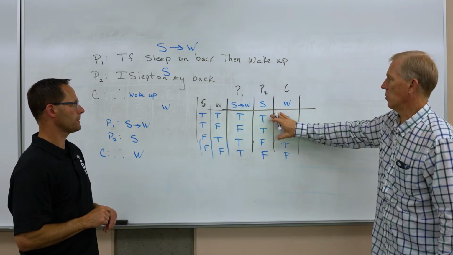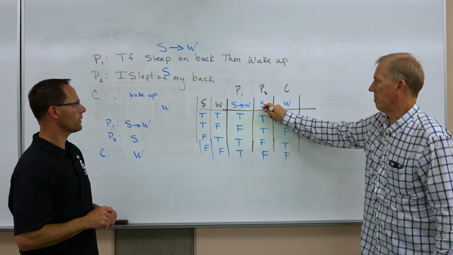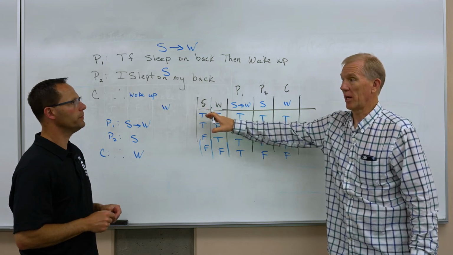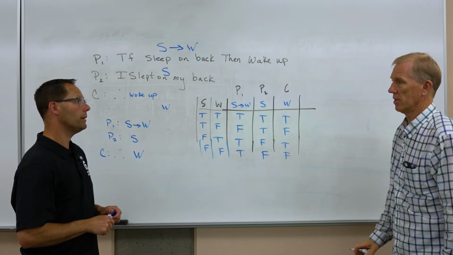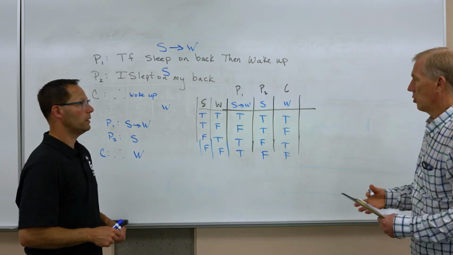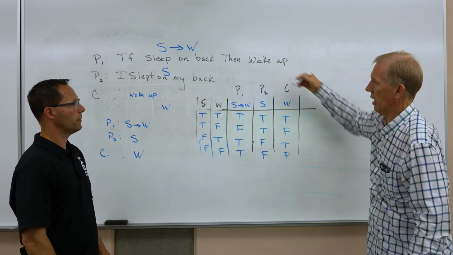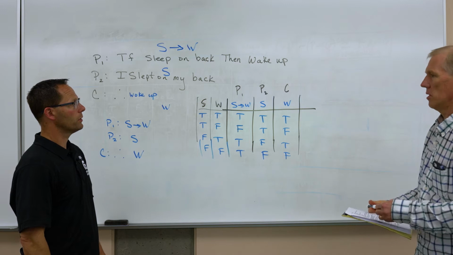I guess we want to distinguish here that whereas this was fundamental or foundational as a building block in the past, now it's one of your premises. Yeah, and that's okay. Okay, so I've got my truth table built, and I've got two premises and a conclusion. How do I use this to figure something out?